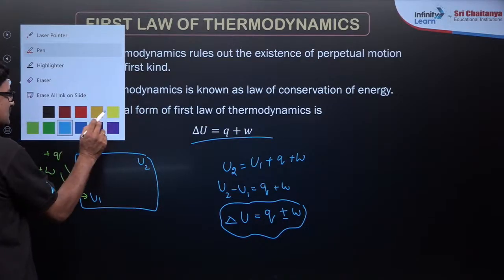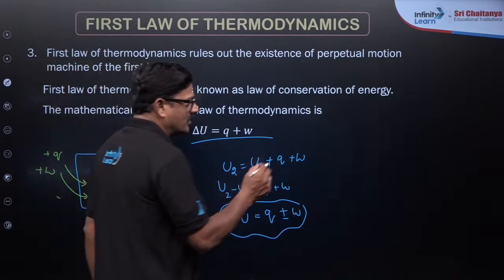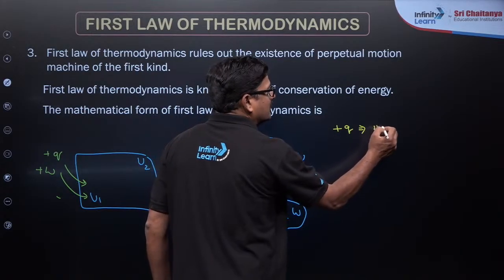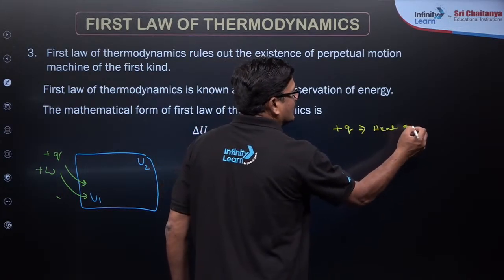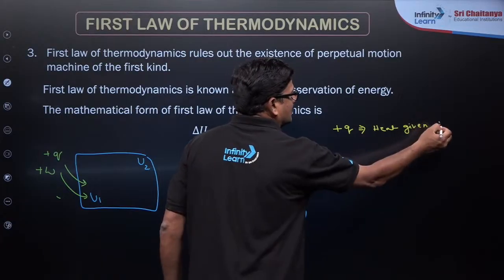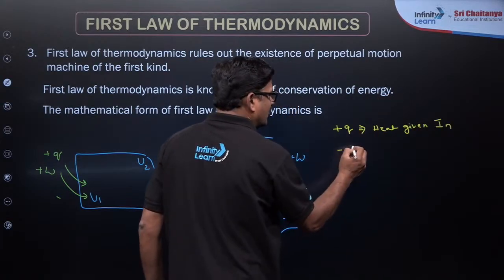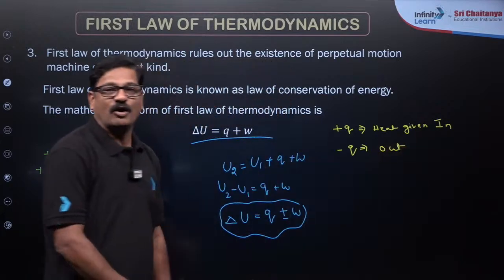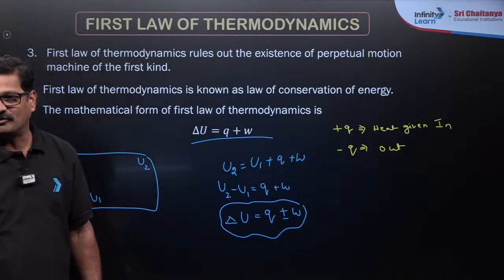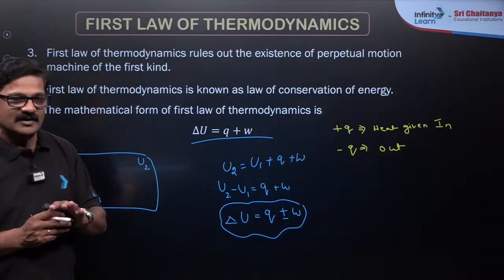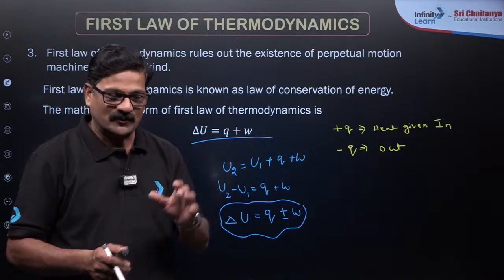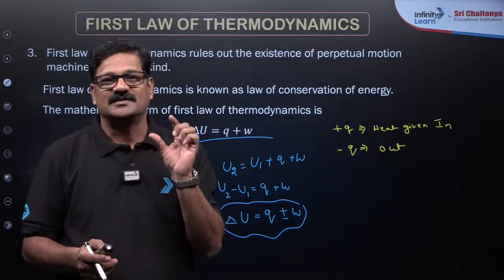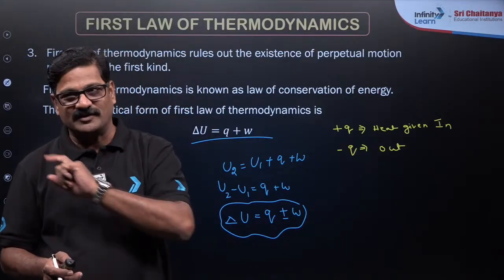This sign convention is very important. If plus Q is given, heat is absorbed, heat given in. Minus Q means heat given out of the system. Are you getting it or not? Clearly see, whenever certain complicated things are there, you just break them down and learn small simplified things. Priyanshu, agree with me?